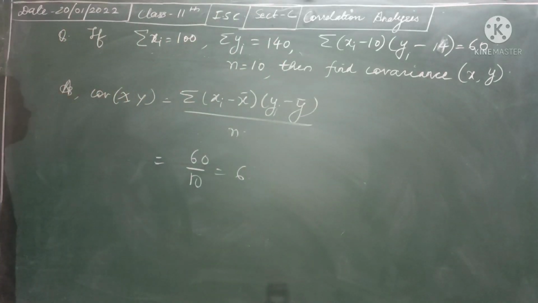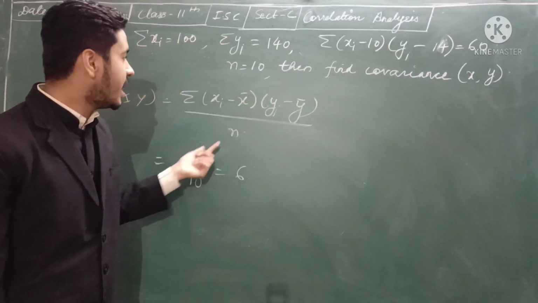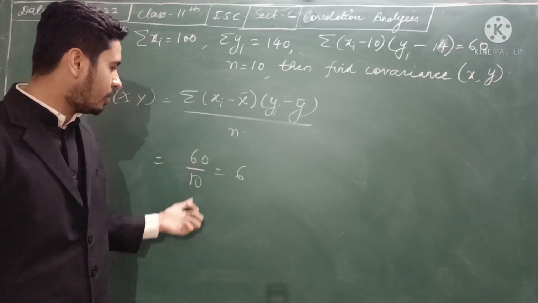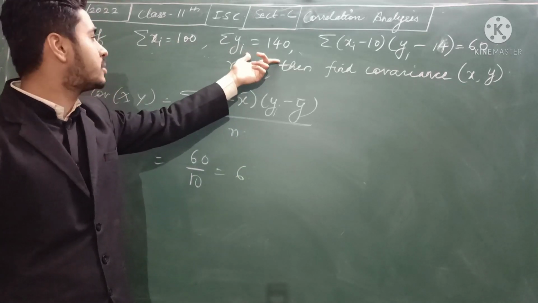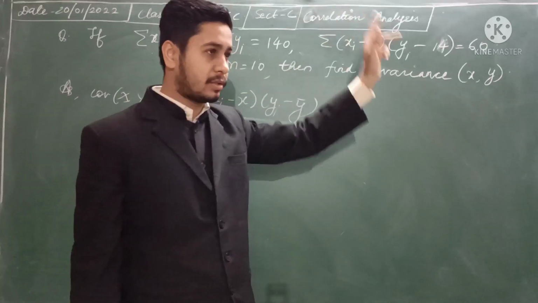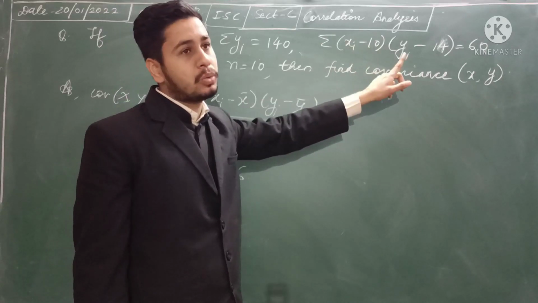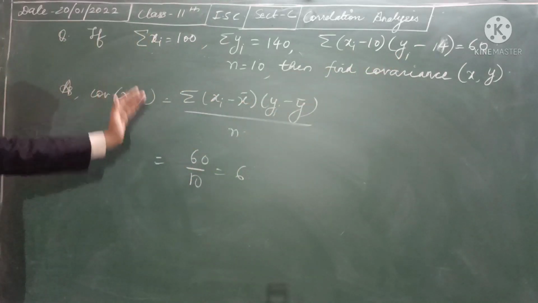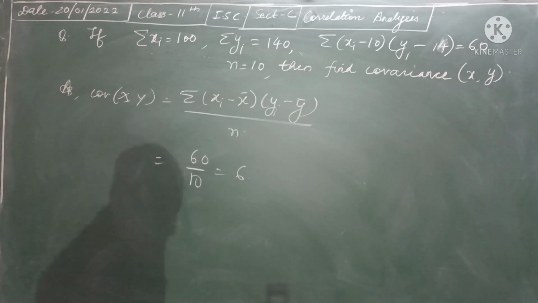I think a very simple way is that you are directly given this part, which is 60, and you are given n also, so 60 upon 10 is 6. So we don't need to use these two values. This may be an option, or else you can go with that formula also. Which formula? On multiplying these two and putting. So better we can go this way, a simple formula based question. Okay, I hope you understood this.